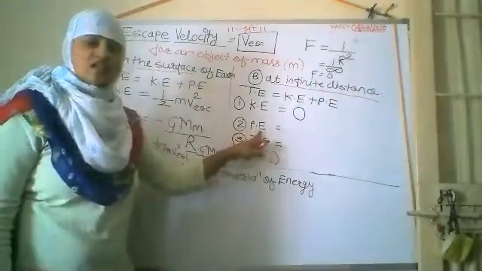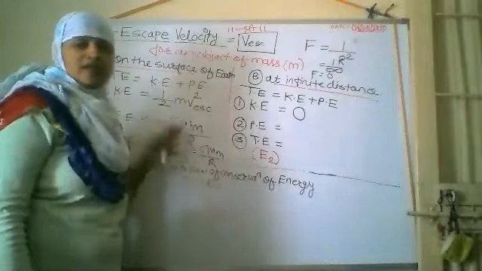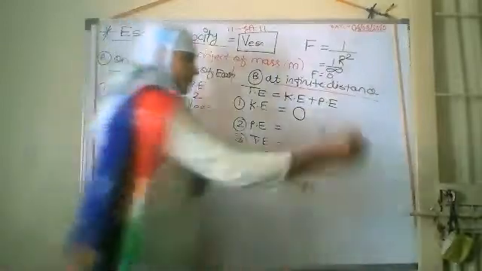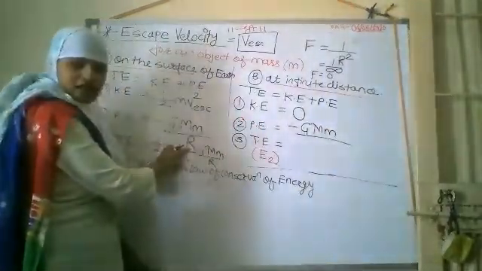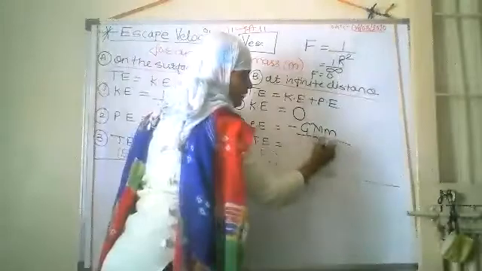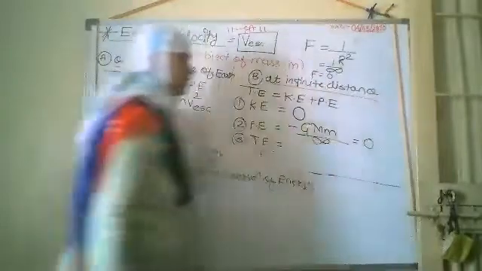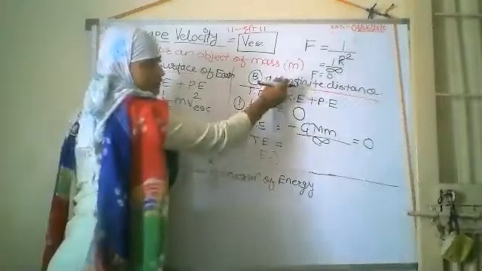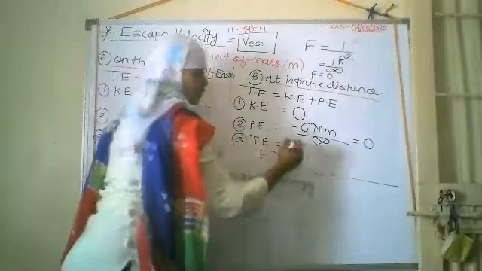Again, what is our formula for potential energy? Minus GMm upon r. The height has increased, so the value of g goes on decreasing. Or we can say minus GM upon the distance covered, r, which is infinite distance now, so 1 upon infinity is nothing but zero. That's why potential energy is also zero. The total energy, represented by E2 at infinite distance, is equal to kinetic energy plus potential energy, which is nothing but zero.